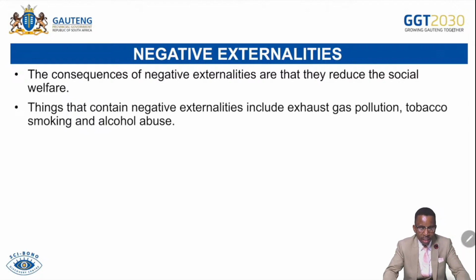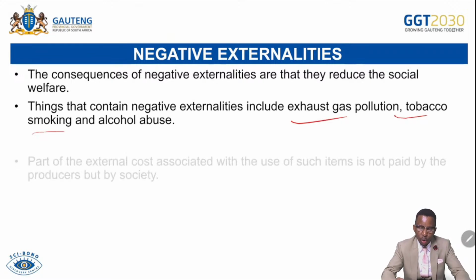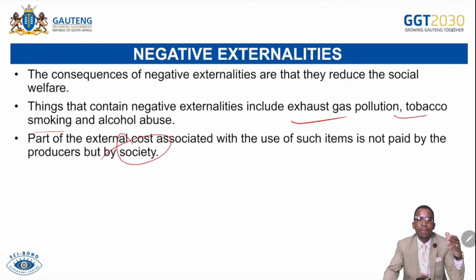The things that contain negative externalities include exhaust gas pollution, tobacco smoking, and alcohol abuse. They contain negative externalities, so they deprive welfare gain. They cause welfare loss or deadweight loss. Part of the external cost associated with the use of such items is not paid by the producer, but is paid by the society. I think this has been explained in our initial part of externalities.